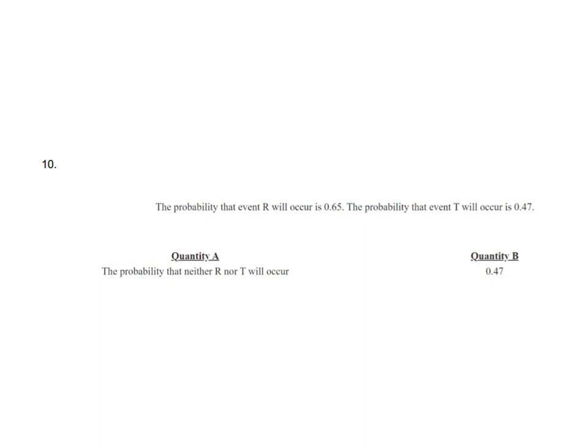We are in the last question of section 17. The probability that event R will occur is 0.65. The probability that event T will occur is 0.47. The quantity asked for is the probability that neither R nor T will occur. Notice that we do not know whether these events are independent or mutually exclusive or whatever. So what we can do is to calculate using different conditions.